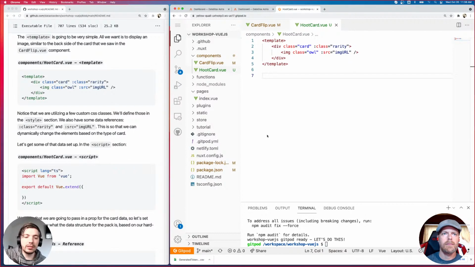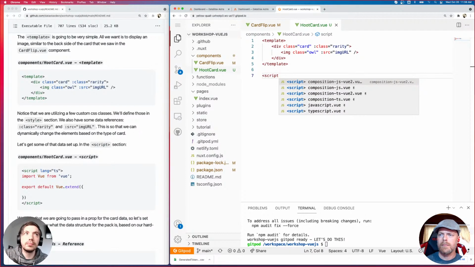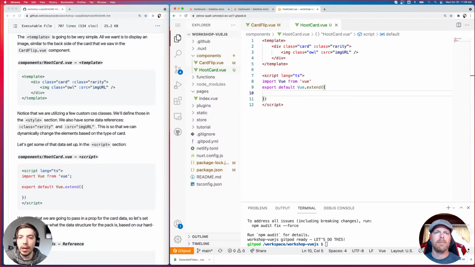In our script section, I'm just going to copy this. This is basically boilerplate. Actually, if you do type it out, it gives you this IntelliSense stuff. So I can select TypeScript, and it automatically populates a bunch of stuff for me. So you can do that as well. I like to use semicolons.